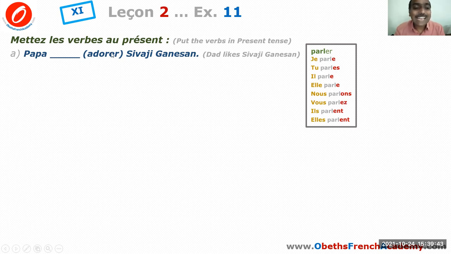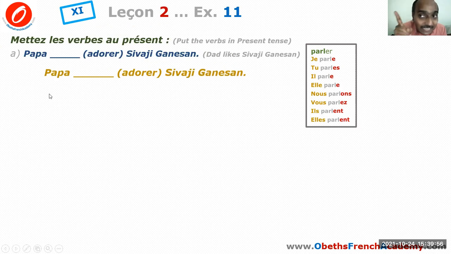So here the verb is adore. It's also a regular ER verb like parler. So we need to remove ER. We get the stem ADOR. And dad is something like which subject pronoun? He, third person masculine singular. So when the subject is IL, what's your regular ER verb ending? It is E. So your stem is ADOR and then your ending is E. I've written the stem in blue color and the ending I've put in red color. So Papa adore Shivaji Ganesan.